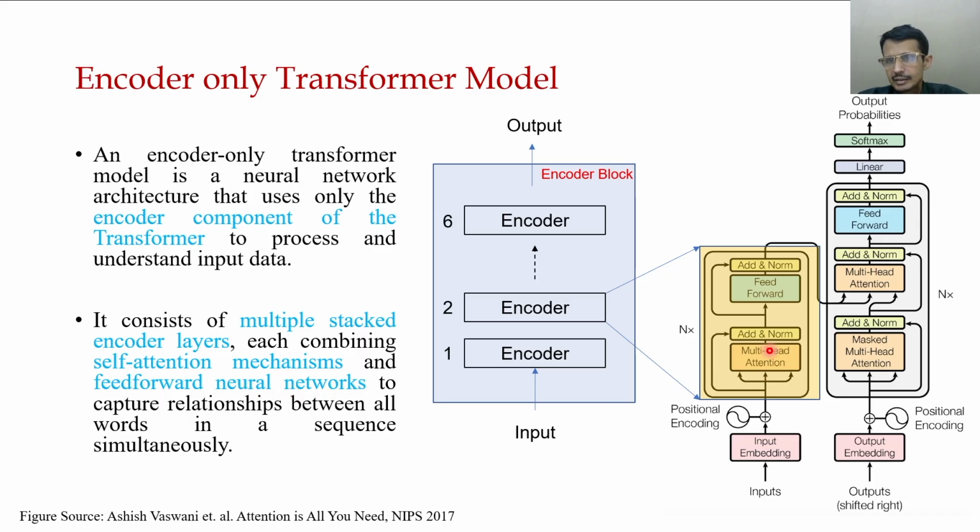As you can see here, this multi-head attention is a self-attention and this is the feed-forward. It essentially captures the relationship between all words in a sequence simultaneously. So, as a whole, the encoder-only model is a series of encoders, where every encoder is essentially the encoder part of the main transformer architecture.